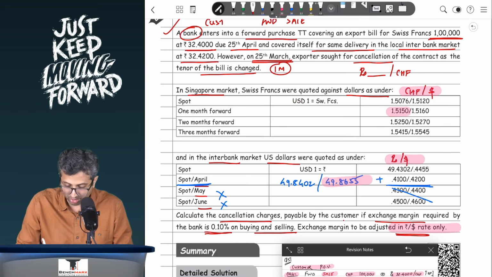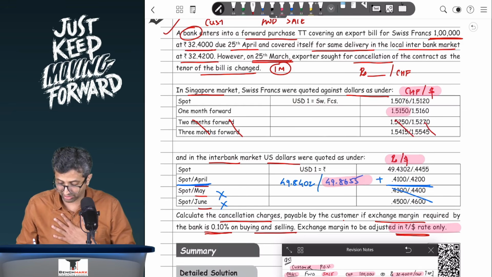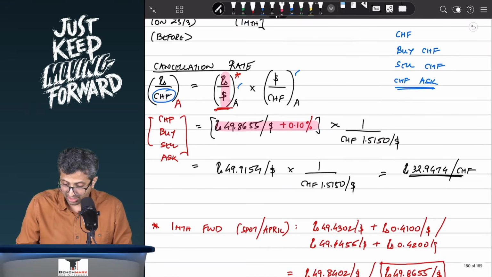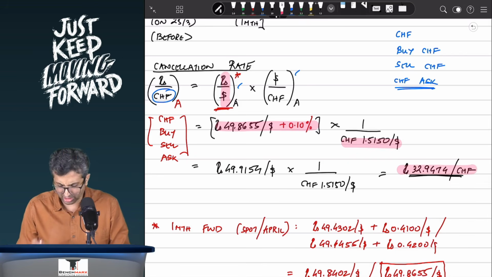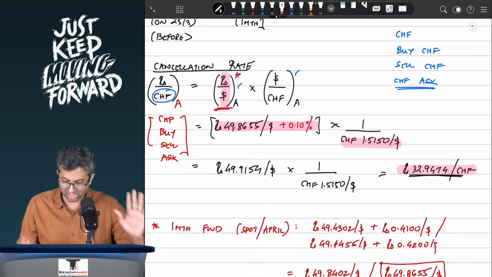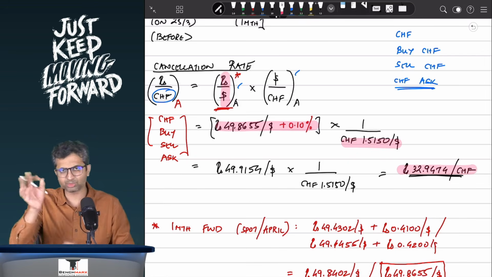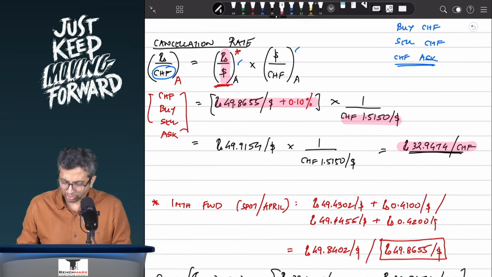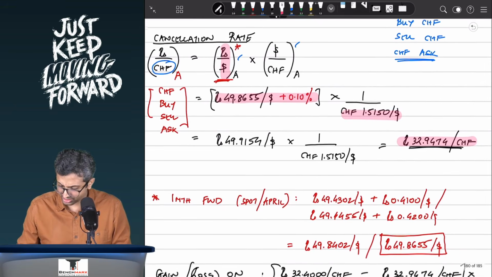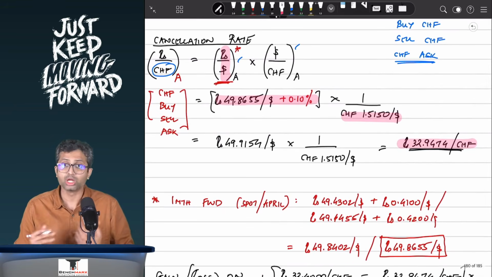You want the 1 month forward. Remember, 2 month data is given to again throw you off track, and hence 1.5150, which means if I divide 49.8655 by this 1.5150, I will get my necessary rate at 32.9474. Alternatively, you can directly do 49.8655 divided by 1.5150, whatever rate comes, add 0.1%, you will get exactly the same answer. So this will be your cancellation rate. Ultimately, your cancellation rate comes to 32.9474.